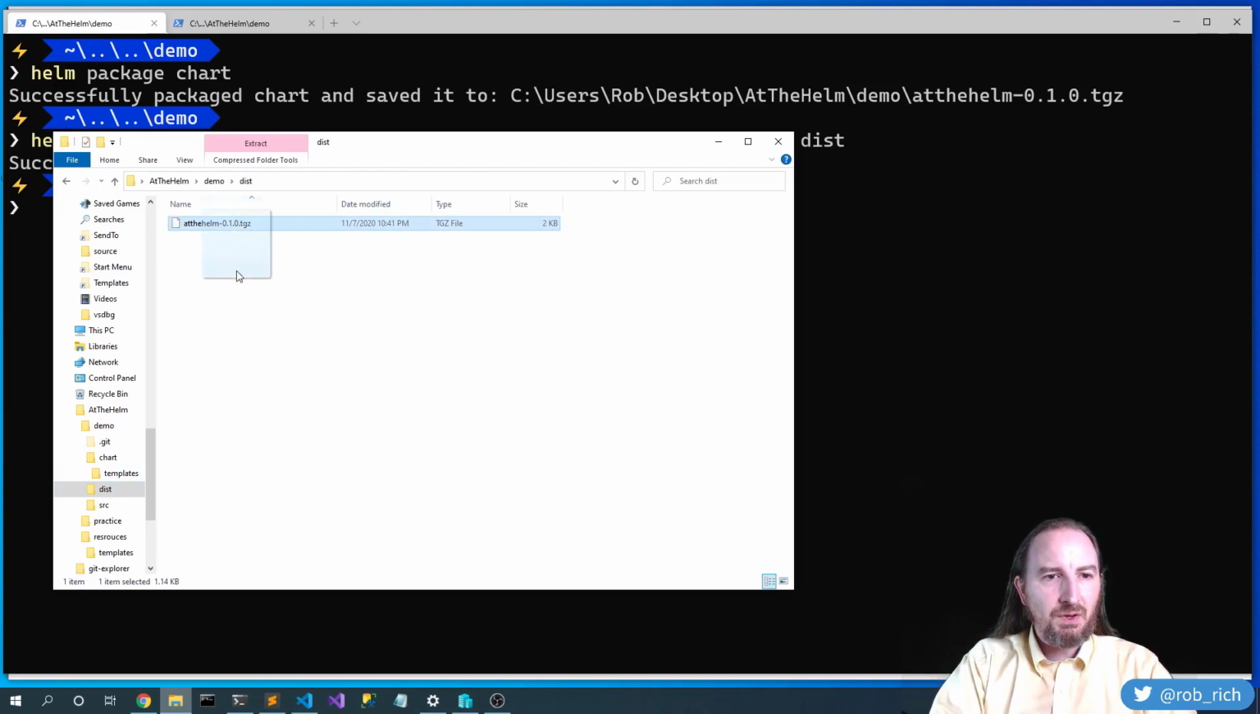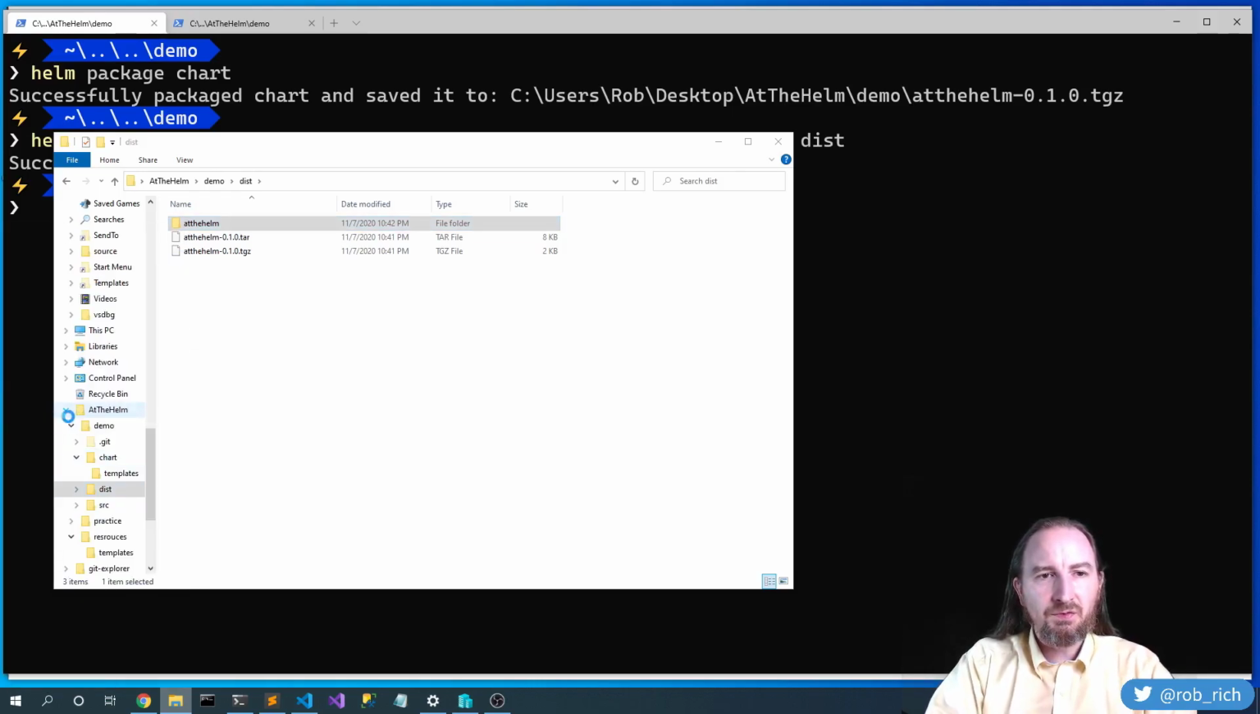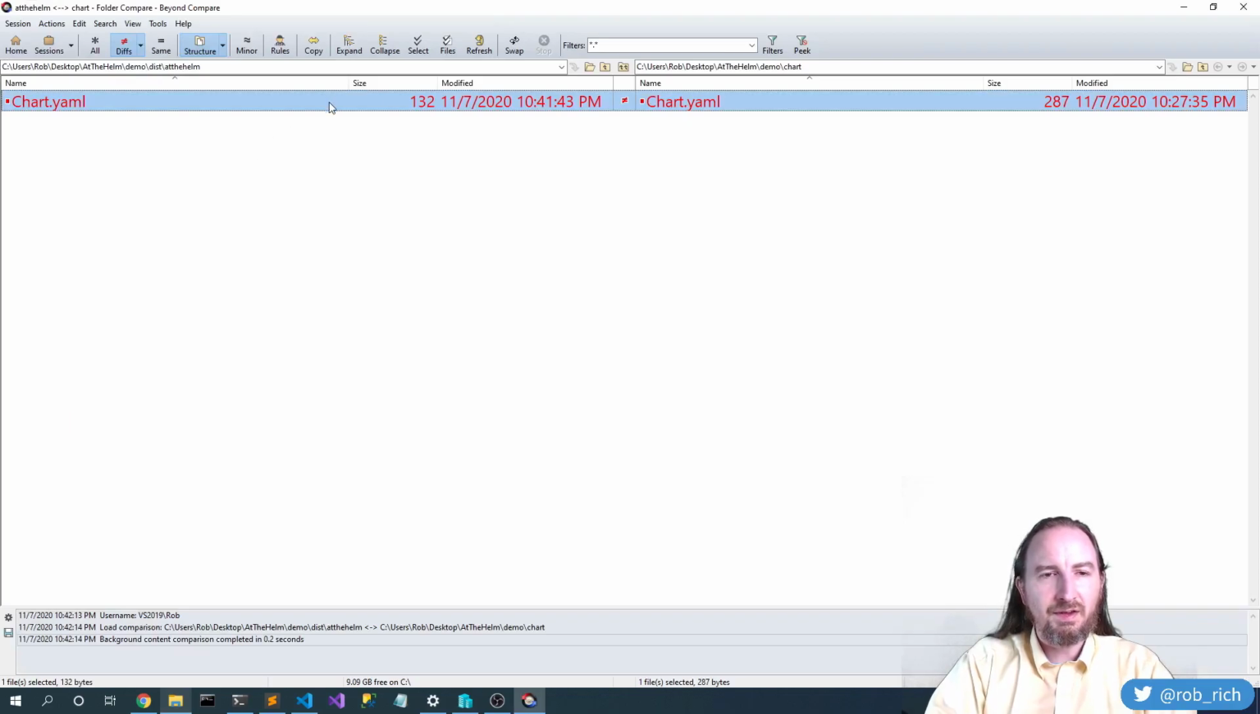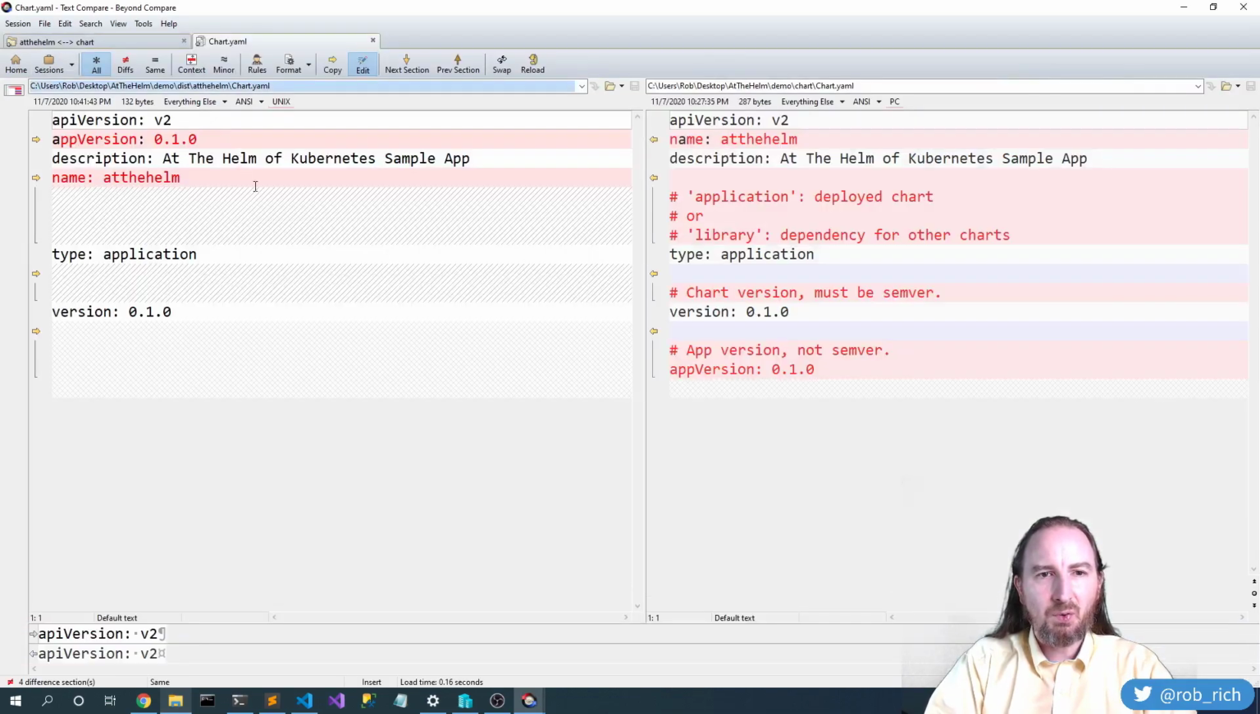Now, if we unzip it and then unzip the tar inside, then we can compare the contents in this chart with our original chart template, and we can say that we've got all of the pieces set in place. There are no differences in any of these other files. Now, it did remove a little bit of white space in the chart.yaml. That's totally fine.